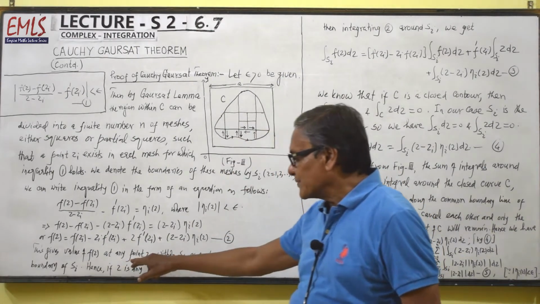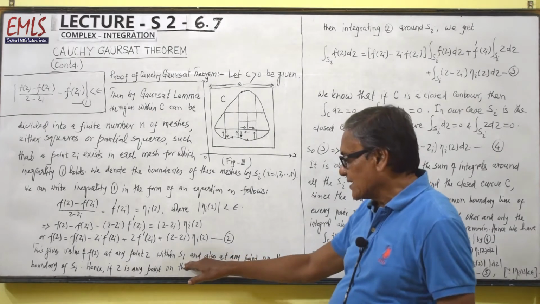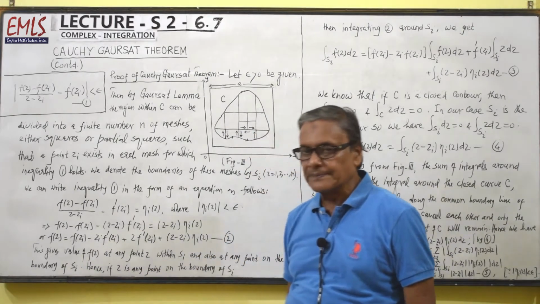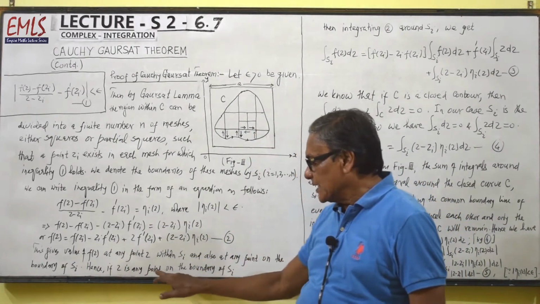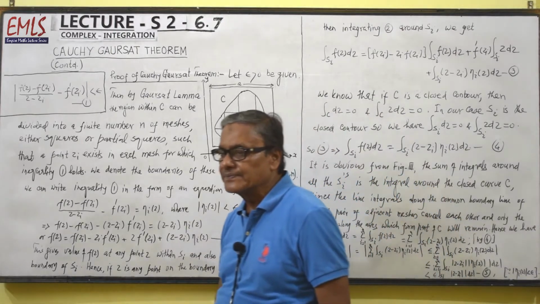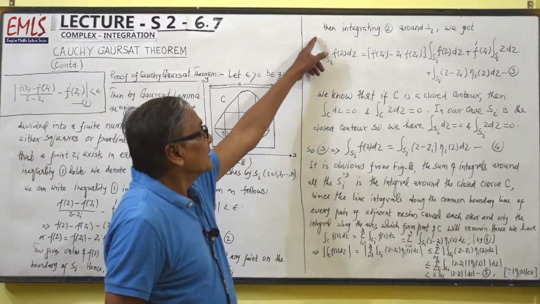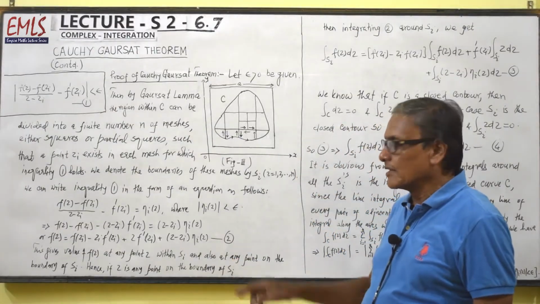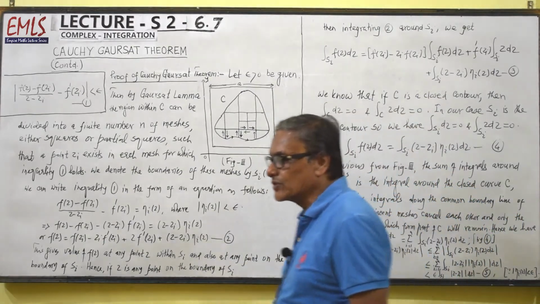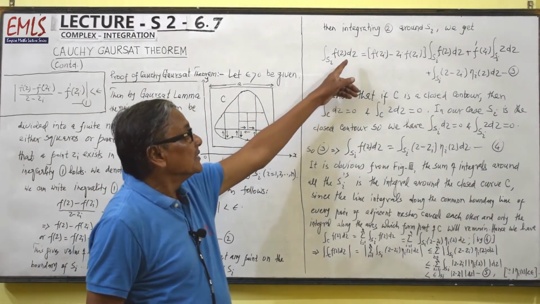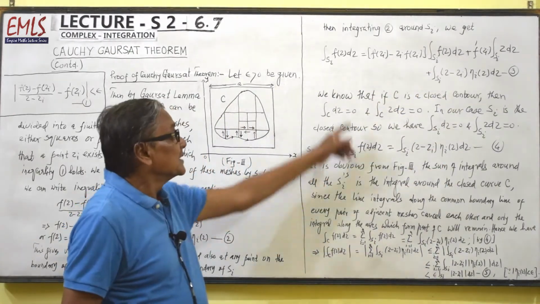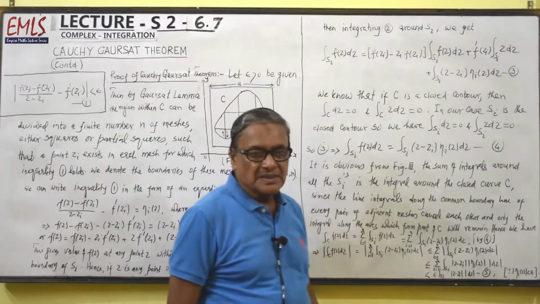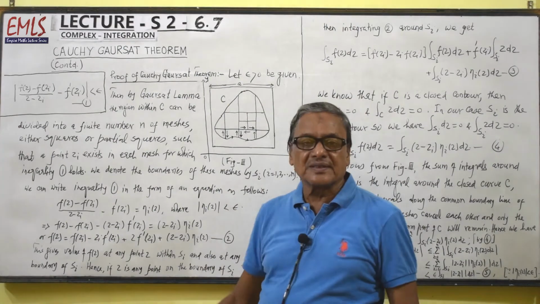This gives the value of f(z) at any point z within Si and also at any point on the boundary of Si. Hence, if z is any point on the boundary of Si, then integrating 2 around Si, we get integral over Si f(z) dz equal to, zi will be treated as constant because we are integrating with respect to z.